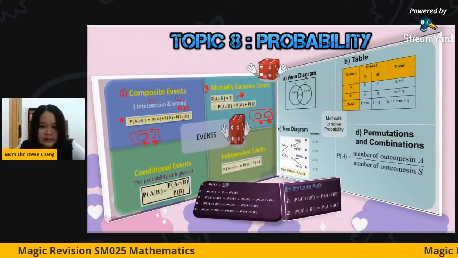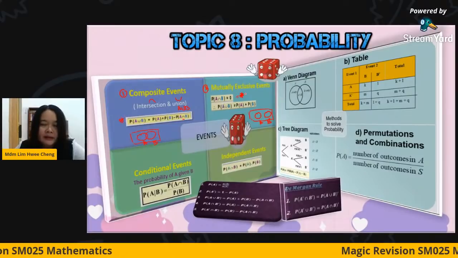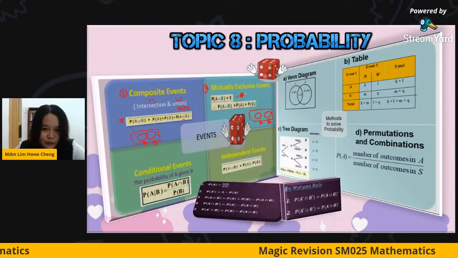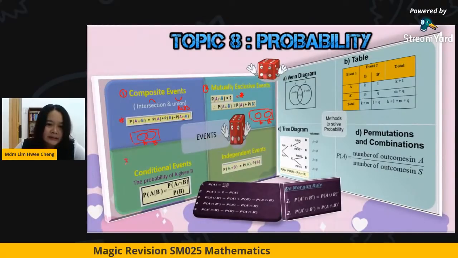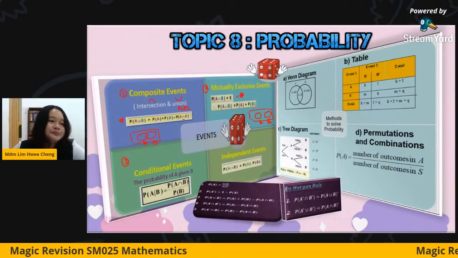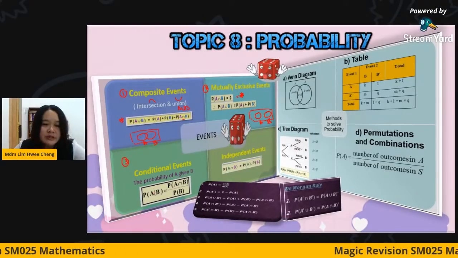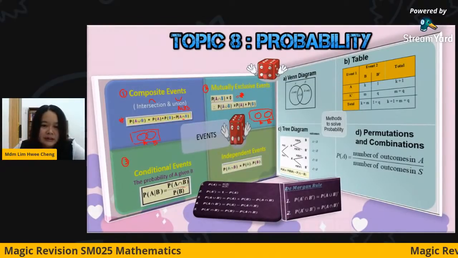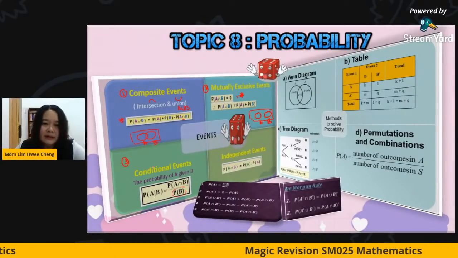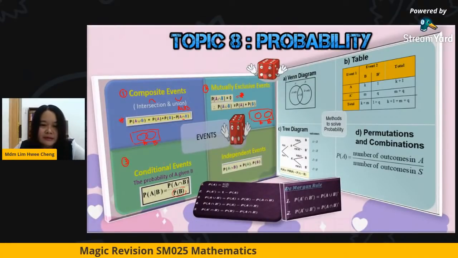So please take note, if the question says determine whether A and B are mutually exclusive, you just determine whether the intersection is 0. Okay, the third thing is the conditional event. For the conditional event, the formula is the probability of A given B, so A will happen if B happens. Okay, so this is the condition. Normally it will come up with the words "given that", so you must take note of this.